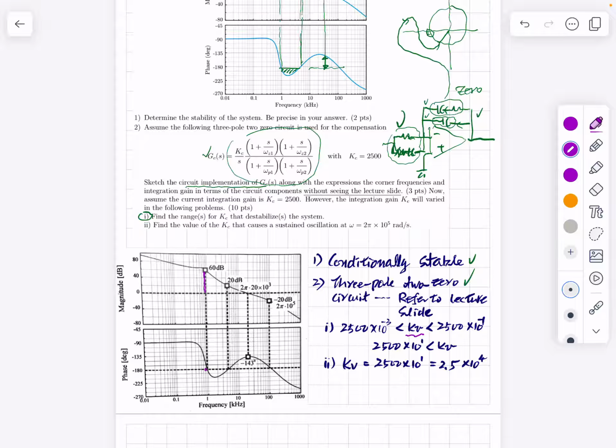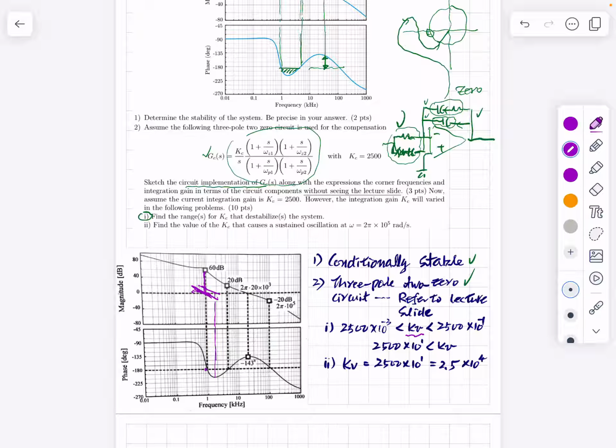So if the magnitude is decreased by 6 dB, the loop gain crossover occurs like this, then the system becomes marginally stable. All right. If this is reduced less, then the crossover frequency will occur somewhere here. Then the system becomes unstable because the phase is lower than -180 degrees.